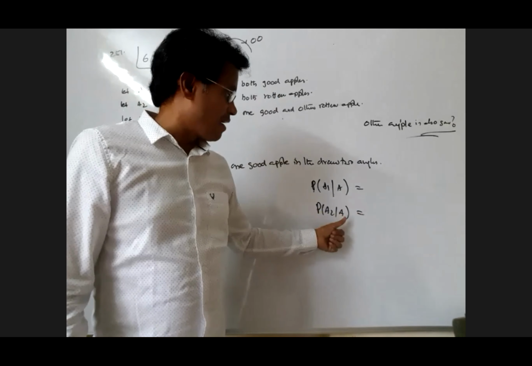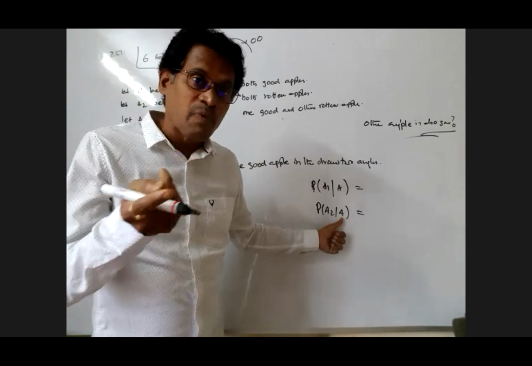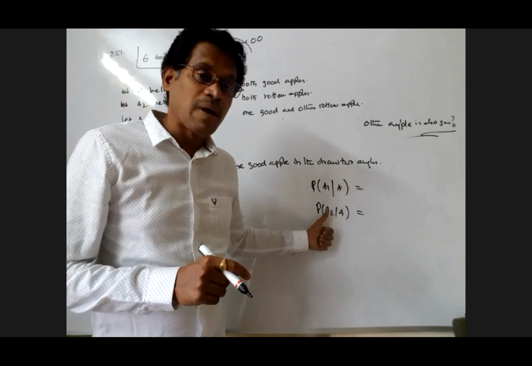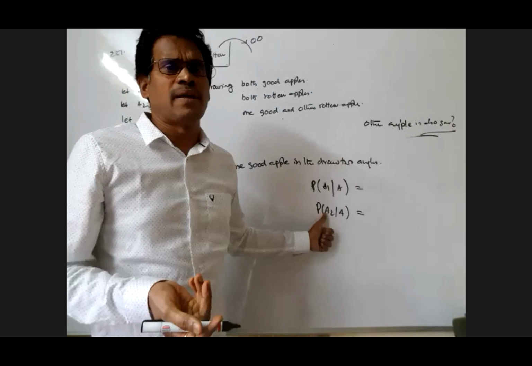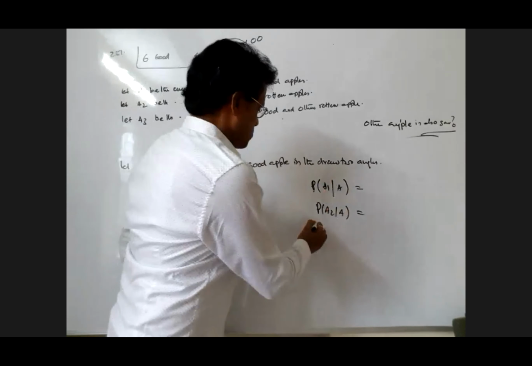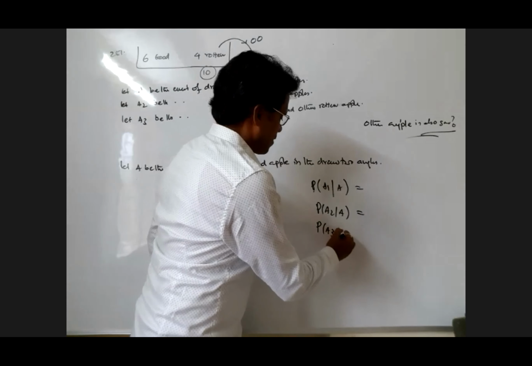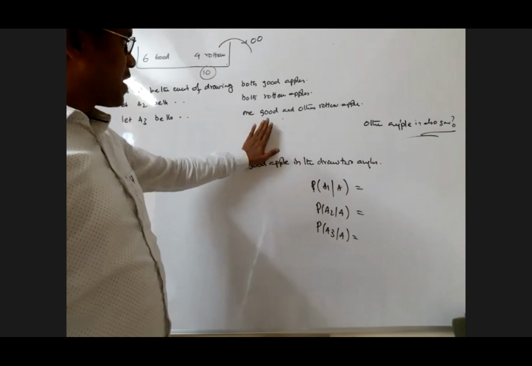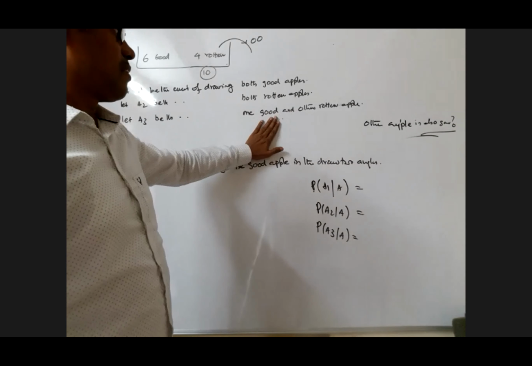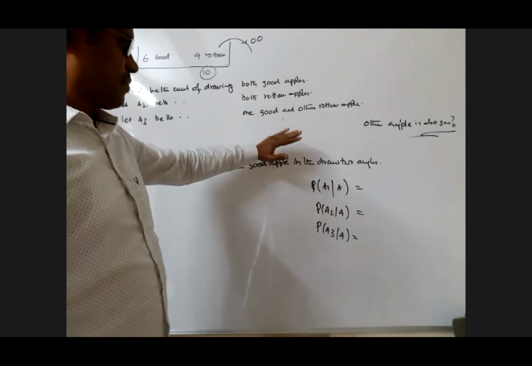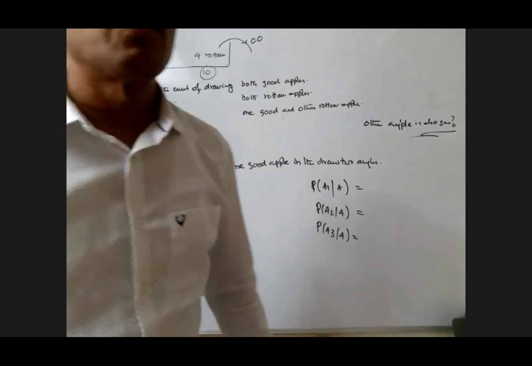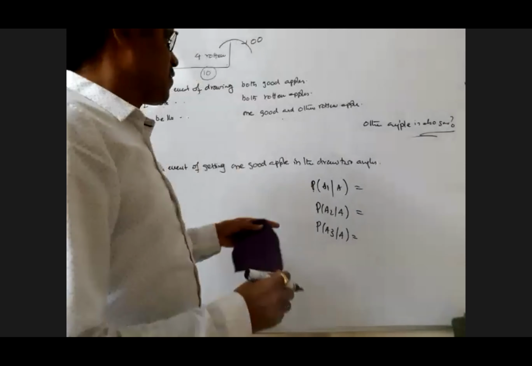Because given A, one of them is already good, but when both are rotten, it is never possible. That is zero. What is the probability of A3 given A, my dear? One of them is good, the other is rotten, yes, it can happen. So finally, what you understood, my dear, is that you have to find out the probability of A1 given A.